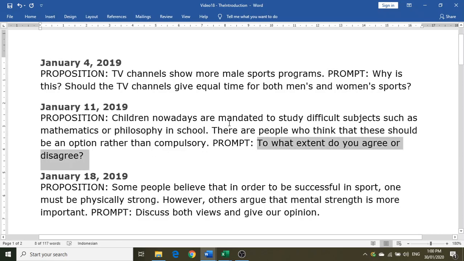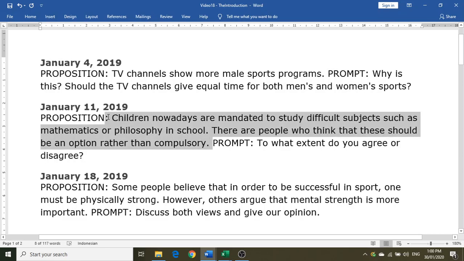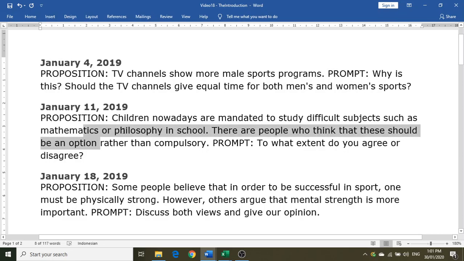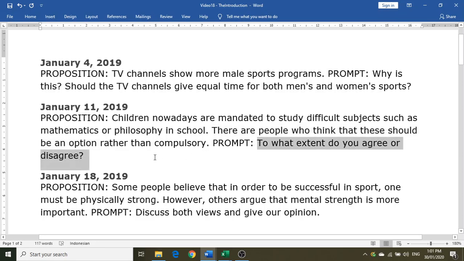So for the January 11 question, this is now clearly a crossover. On one side of the issue, you see that there are opinions that say children should be mandated to study difficult subjects, and then on the other side of the question, you can see that there are people who think that these subjects should be optional rather than compulsory. So, regardless of the fact that the question is to what extent do you agree or disagree, it doesn't depart from the truth that you have to answer this question as a crossover.